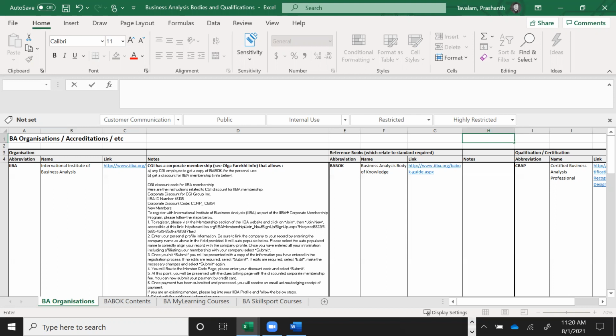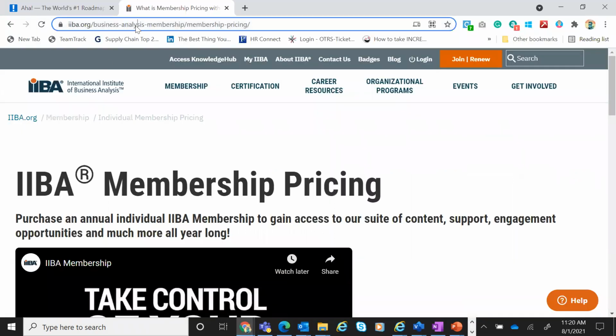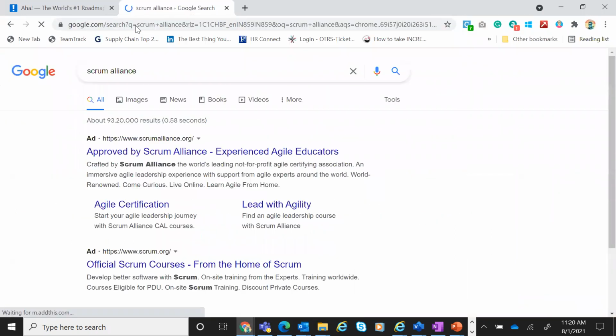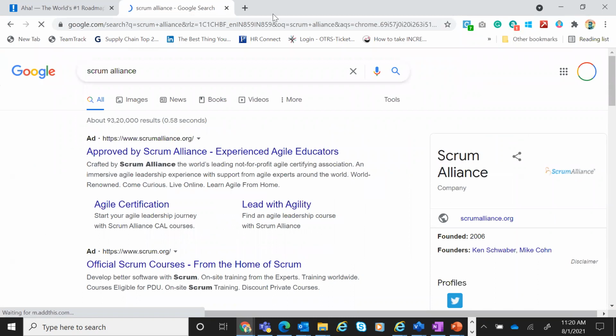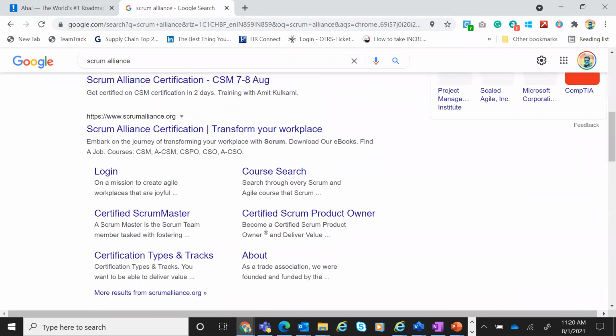Then, of course, there are some bodies like Scrum Alliance. When you do CSPO, automatically you will get associated with all this. CSPO is the Certified Scrum Product Owner offered by Scrum Alliance.